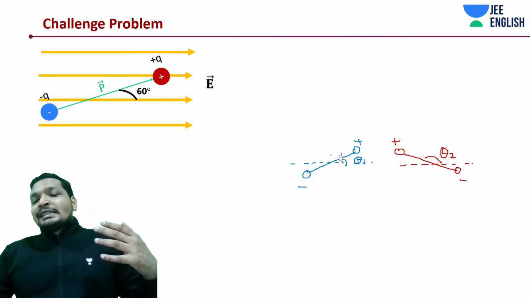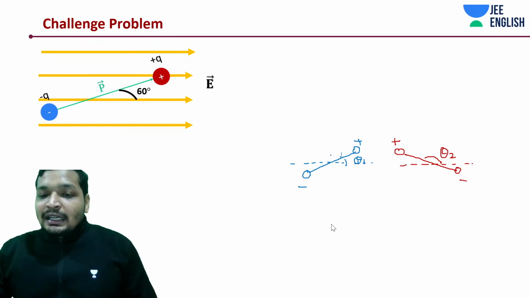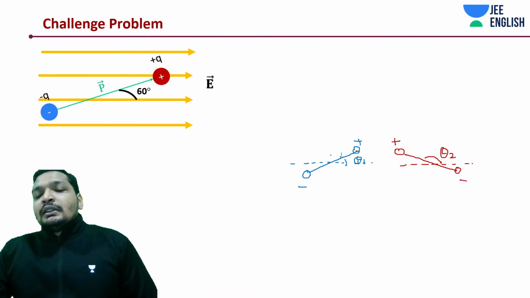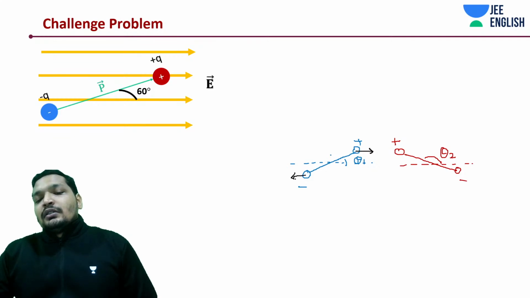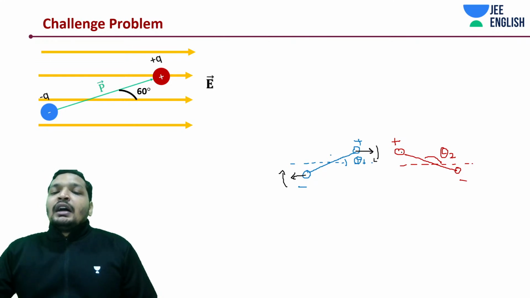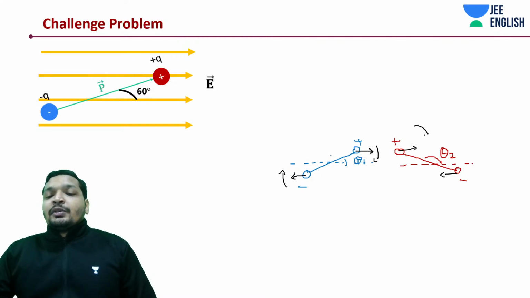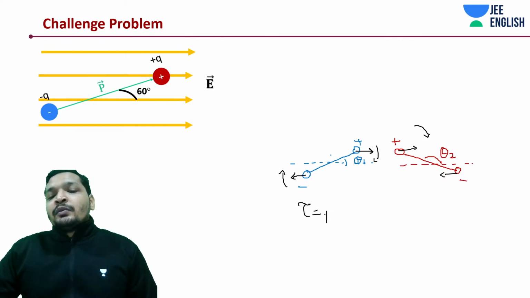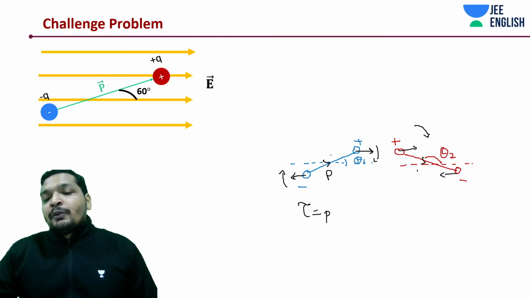But the thing is, at different theta, even though I am showing you an acute and an obtuse angle, it's going to experience a different torque. I'm just showing you the direction so that you understand it better. So what is the torque in position 1? Let's say P is the dipole moment of the system.